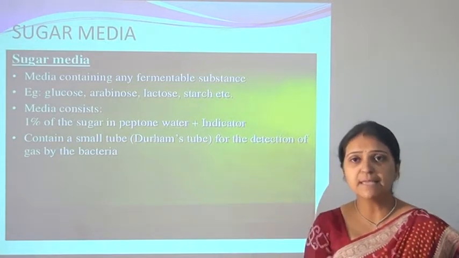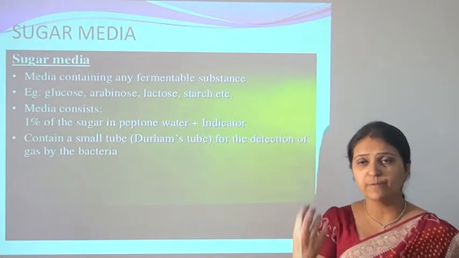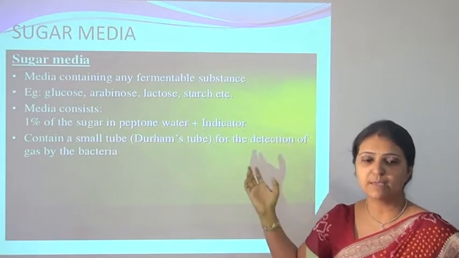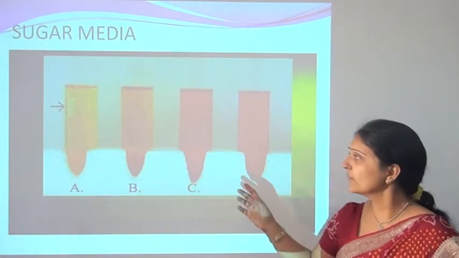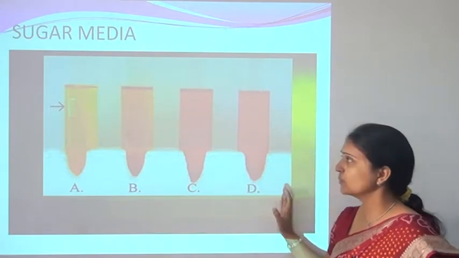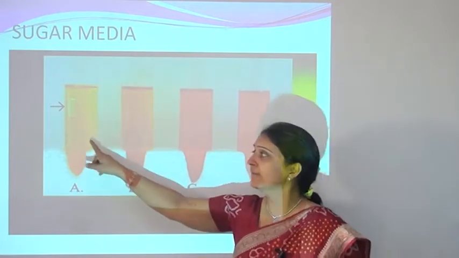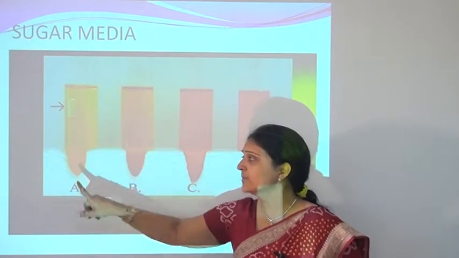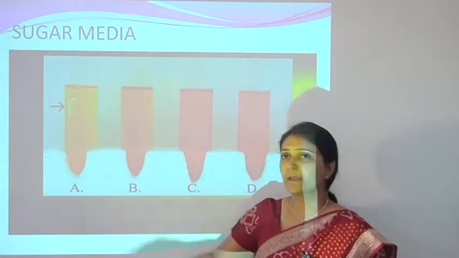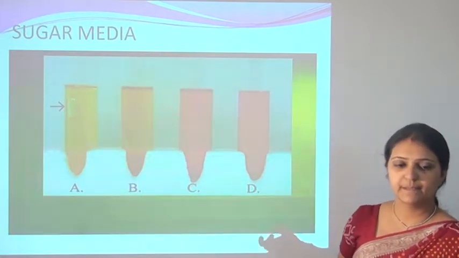If the bacteria produce gas, the Durham's tube will come up, and we can conclude that the bacteria are gas-producing. Here you can see sugar media containing different sugars and the inverted Durham's tubes.